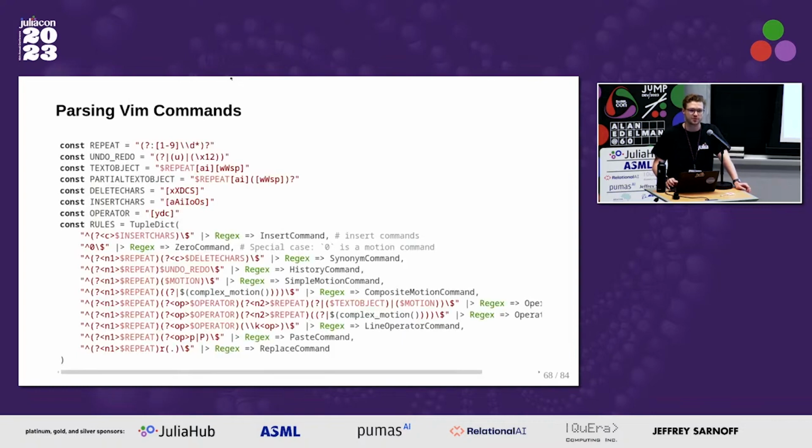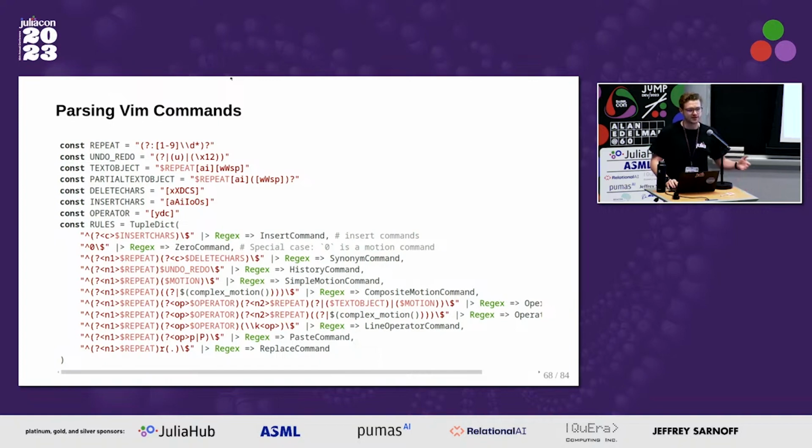This is parsing the Vim commands with a bunch of really terrible, really ugly regular expressions. When I started, the regular expressions were a couple characters. It wasn't so bad. And then it has grown and grown to the point where it looks like this. It's really unpleasant. I've tried to refactor it a couple times, and I'm close, but not quite there.